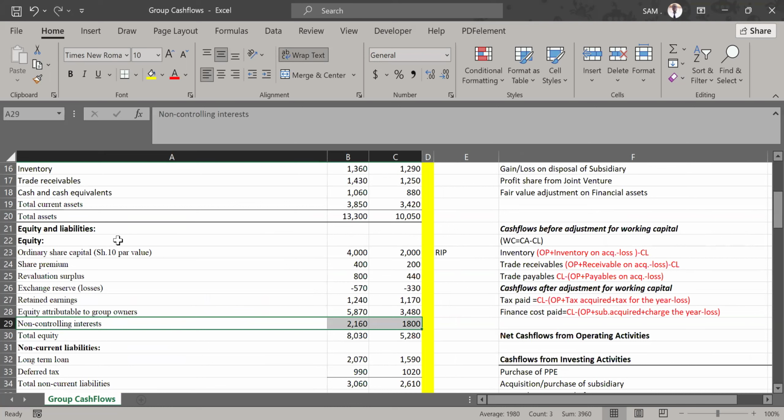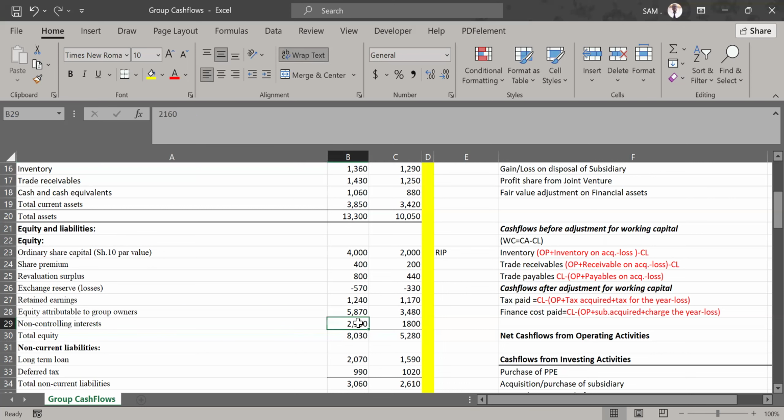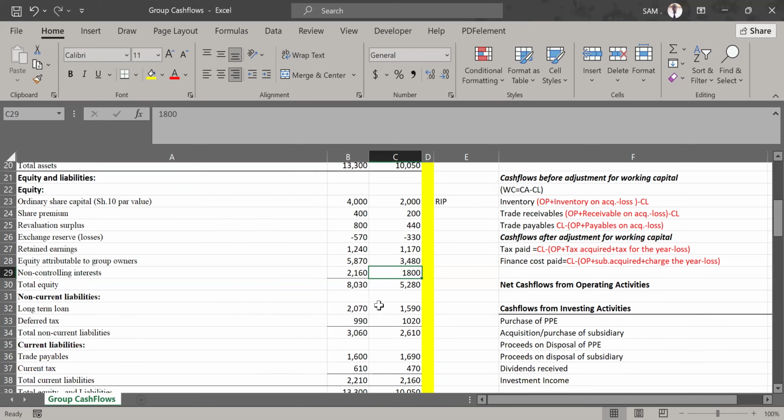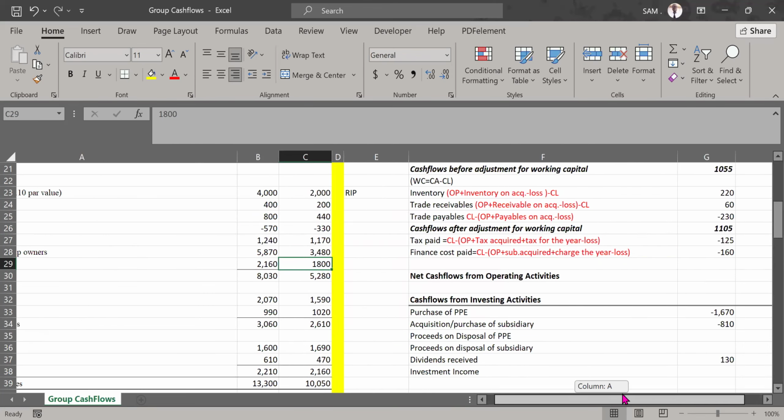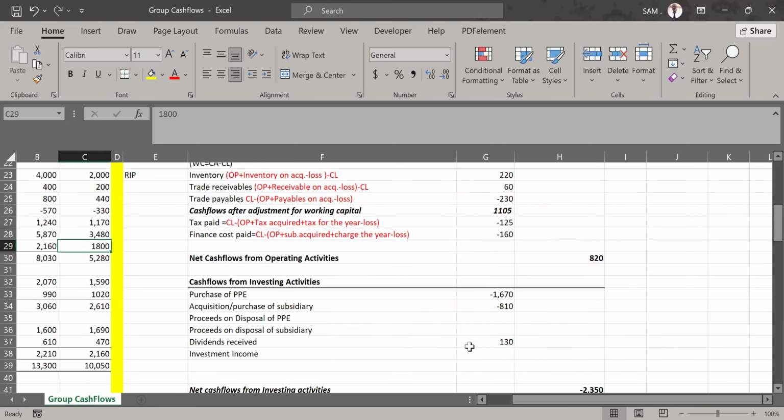And for the movement in the NCI account, we are treating all this as liabilities. It is closing minus opening, but opening must have adjustments. What is the closing? The closing balance in the NCI account is 2160. You see it. Opening balance in the NCI account is what? 1800. Now, it is this opening balance that we are going to do adjustments on. And the adjustments depend on the factors that have affected this account. So let's just start with the closing, then opening, and we adjust that opening. We see what we are adjusting it with, and we see the difference in that account balances.